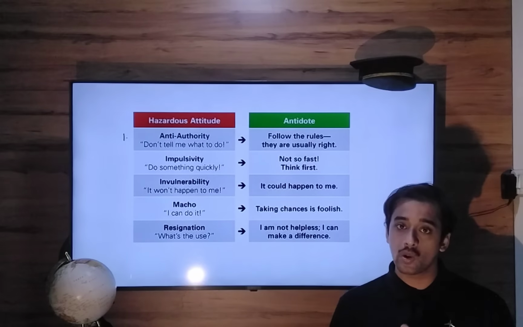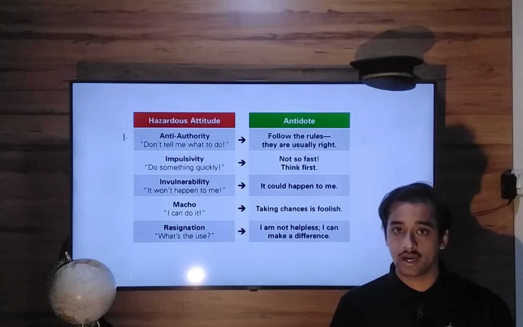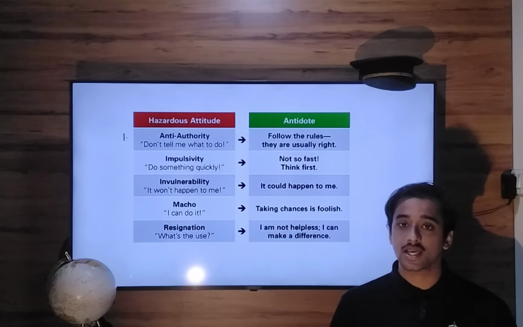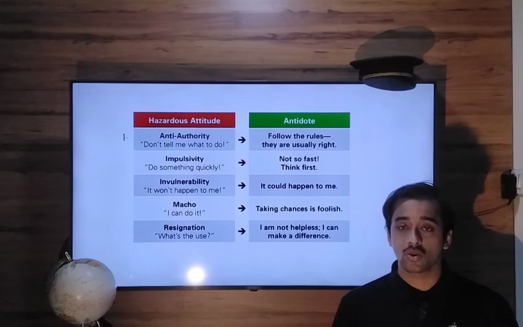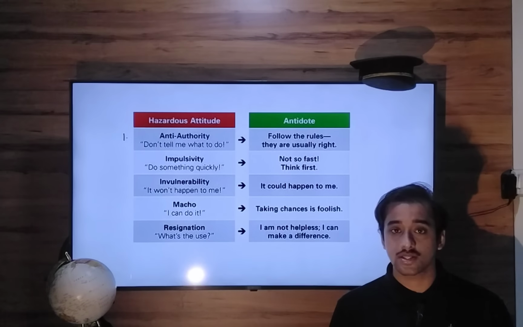Your attitude is like, don't tell me what to do, anti everything. Such a person doesn't have any respect or consideration for aviation accidents, incidents, rules, regulations, and recommendations.